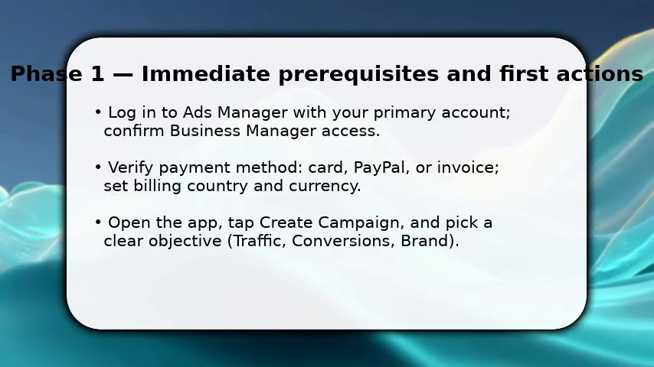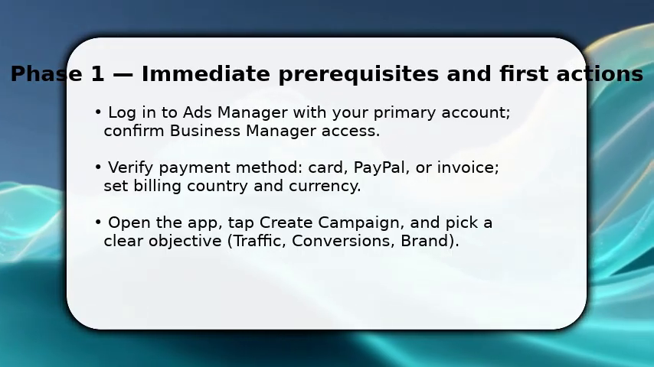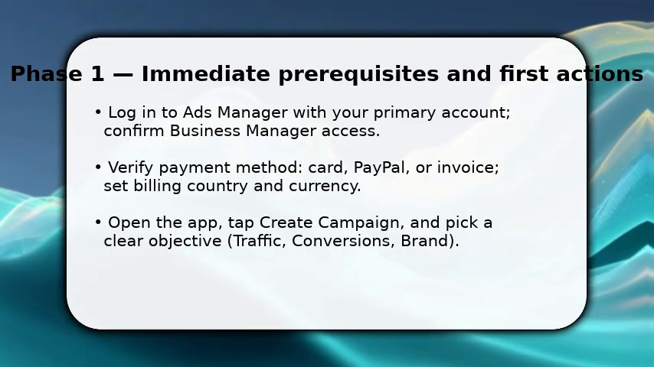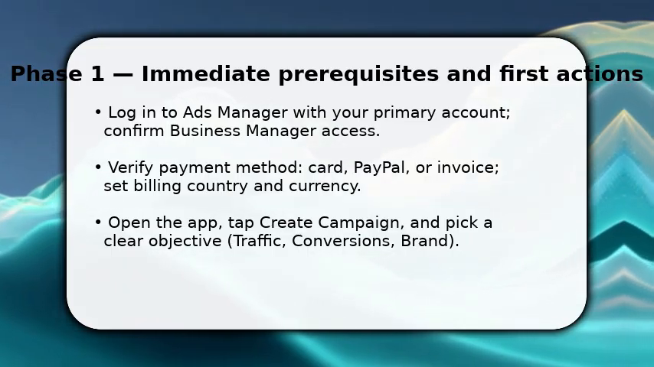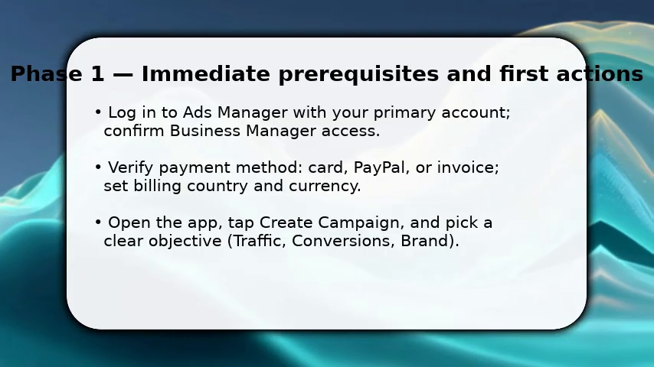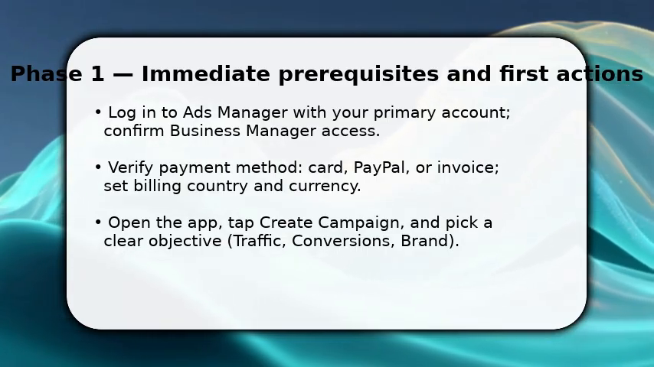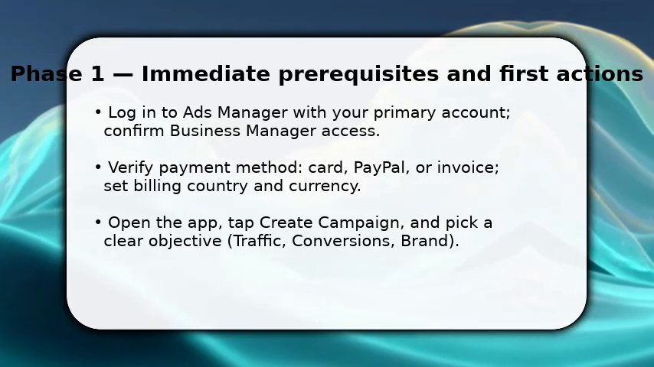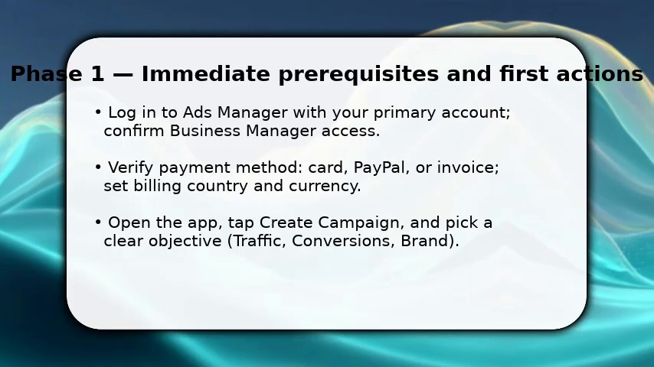You've signed in and confirmed billing. Now begin. Open Ads Manager and choose the account you'll use. Once selected, tap Create Campaign and pick a single objective like traffic or conversions so your optimization aligns with outcomes. Make sure the objective fits your goal, otherwise the platform will optimize the wrong action.